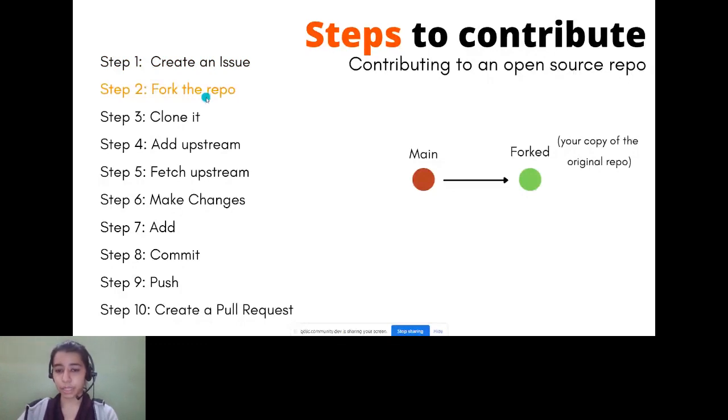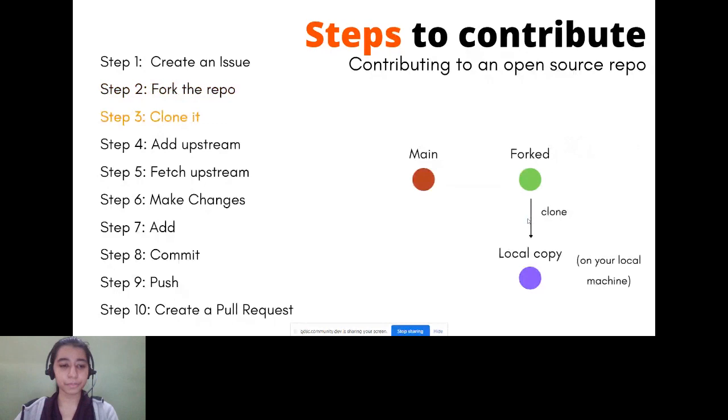What does forking mean? Here you have the original repository, that is the parent repository. When you fork it, you are creating a copy of the original repository. This copy will be reflected on your GitHub account so that you can work on it. It will be like your very own version of that same repository. So you can experiment with it, and if there are any errors or bugs, you can solve them instead of working on the main, which might create problems later.